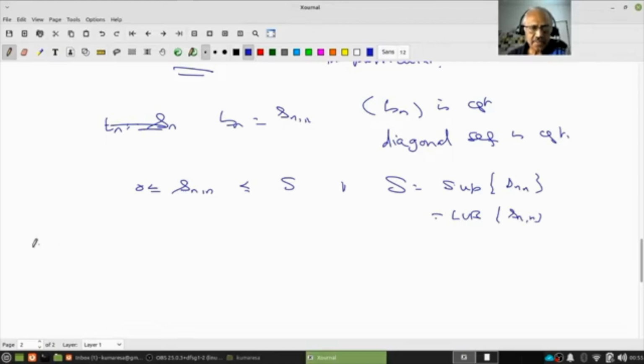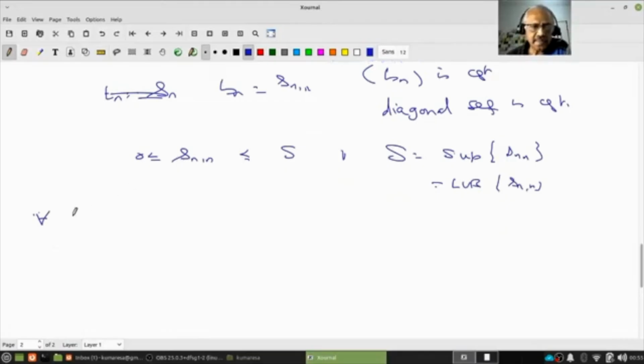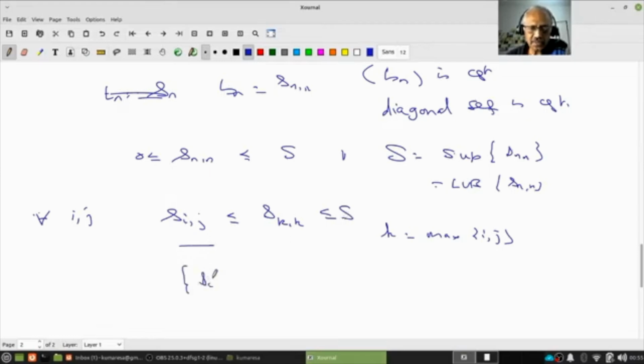Now start with any i, j. So S_ij is less than or equal to S_kk, where k is the maximum of i, j, because you are adding some more positive numbers, but that's less than or equal to S. Therefore, I have shown the sequence S_ij is bounded above. Okay, pause, review, proceed.